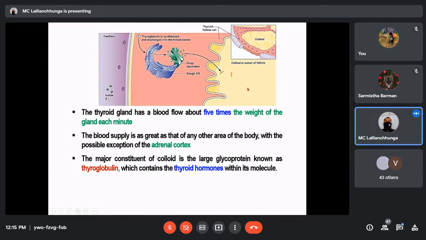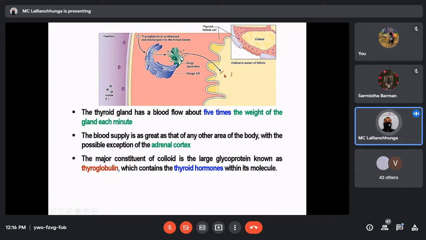Now here we have to remember what this is: thyroglobulin. Inside the colloid, thyroglobulin is present. Thyroglobulin is a glycoprotein composed of amino acids and carbohydrates. These thyroglobulin protein molecules are present inside the colloid, so the major constituent of the colloid is thyroglobulin.